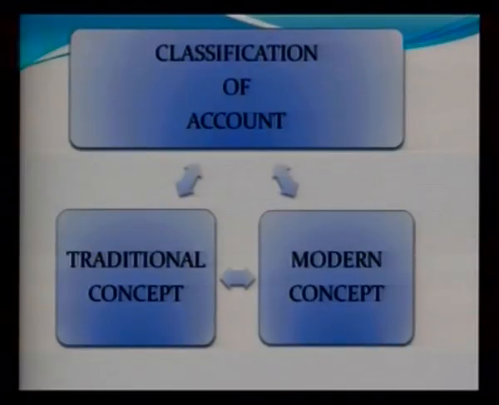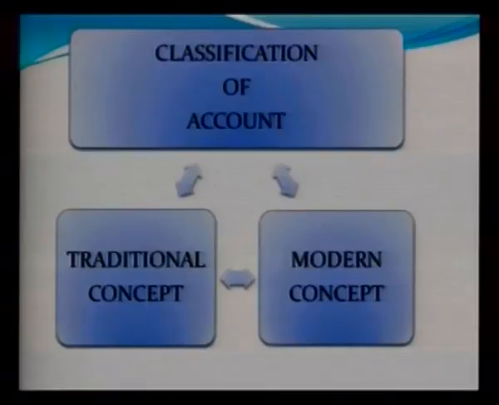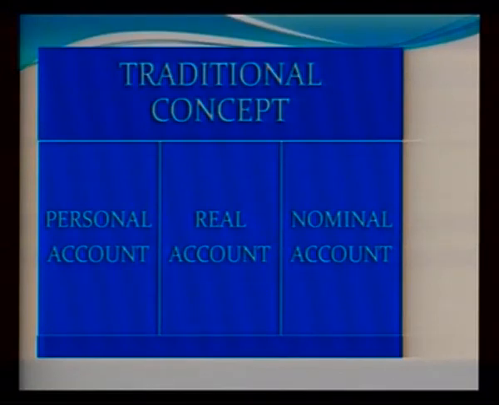Sir, once we have come to know the meaning, advantages and limitations of the double entry system, I would like to know how we can classify the accounts into various categories. We can classify our accounts into two parts. One is the traditional concept and the other is the modern concept. What is this traditional concept? This is the old concept. In the traditional concept, we divide our accounts into three parts. One is personal account, the second is real account, and the other is nominal account.